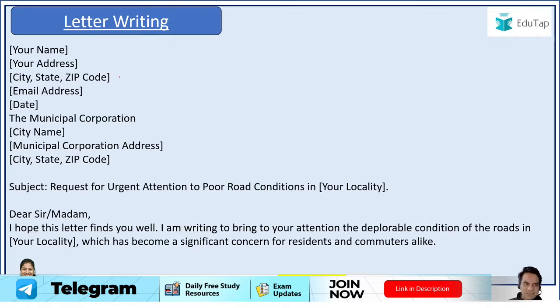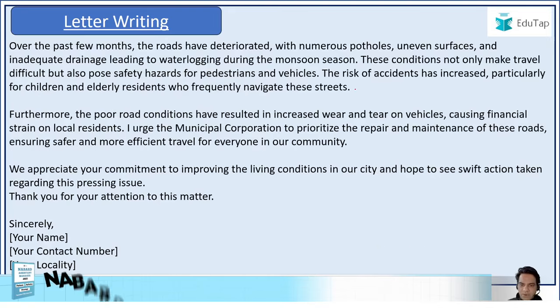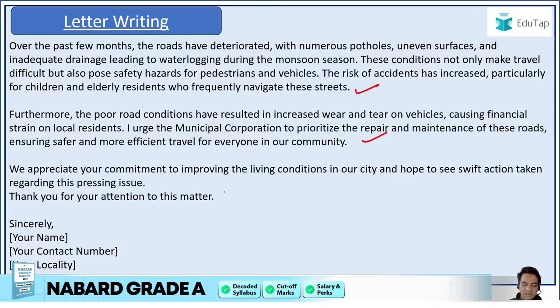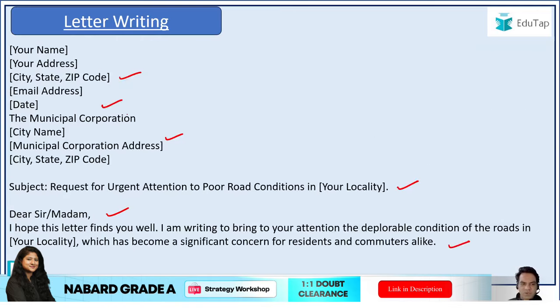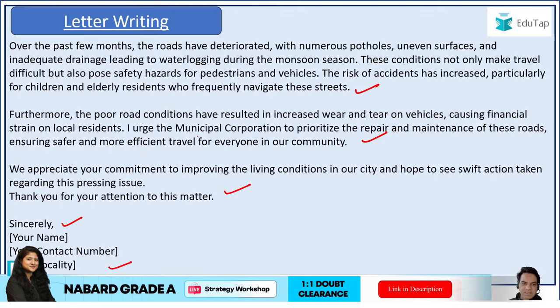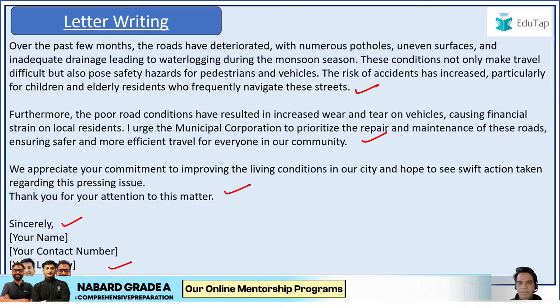You start with your sender's address, then date, then receiver's address, then subject line, then opening salutation, then introduction paragraph, body paragraphs, then conclusion paragraph, closing salutation, your name, your contact number, your locality. So these are the 10-step format, guys. 1, 2, 3, 4, 5, 6, 7, 8, 9, 10. This is the 10-step letter format that you need to follow in your formal letters in the exam.